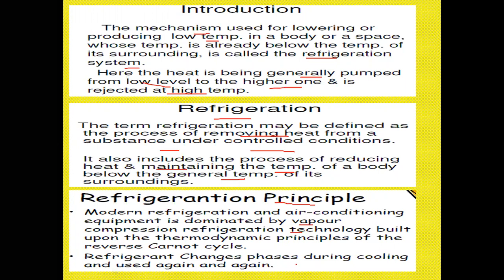Refrigerant changes phases during the cooling and is used again and again. So refrigerant is the chemical substance which is used during cooling and used again and again. Okay, next.